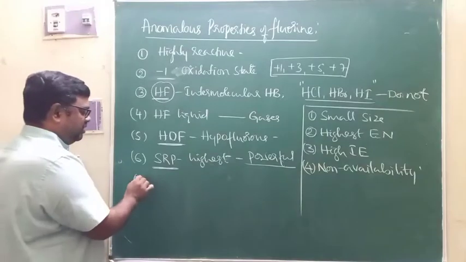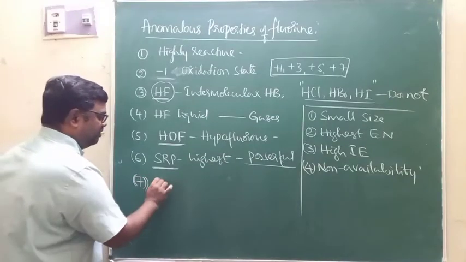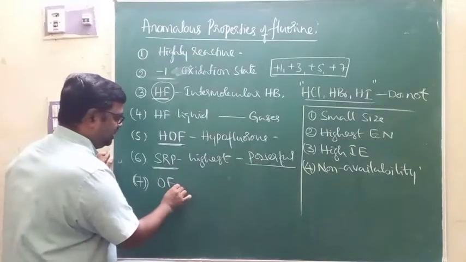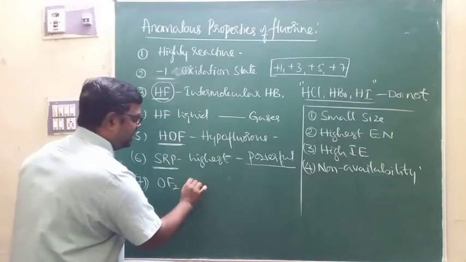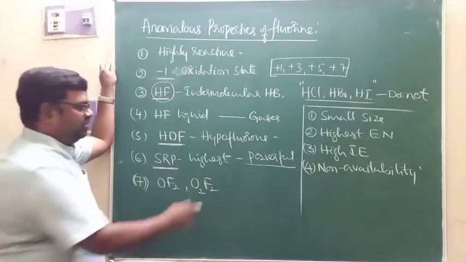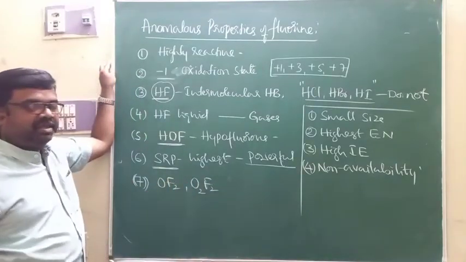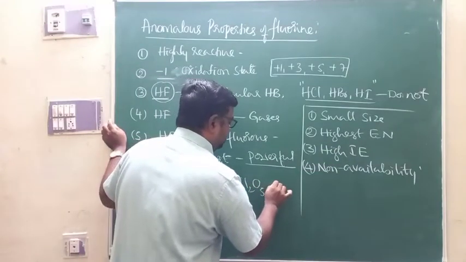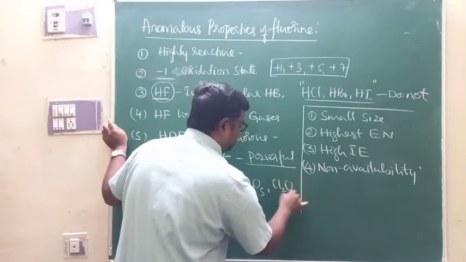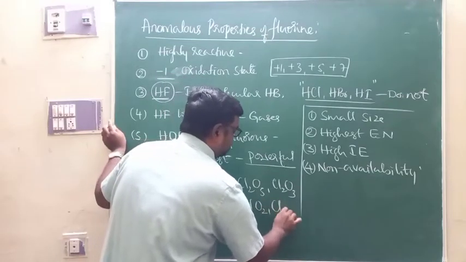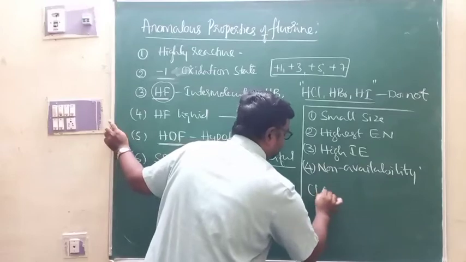I can include one more anomalous property under fluorine, that is fluorine can form only two types of oxides, that is oxygen fluoride and dioxygen fluoride. These are the compounds of fluorine with oxygen. But other family members like chlorine can form varieties of oxides like Cl2O5, Cl2O3, and of course ClO2, Cl2O, and Cl2O7.